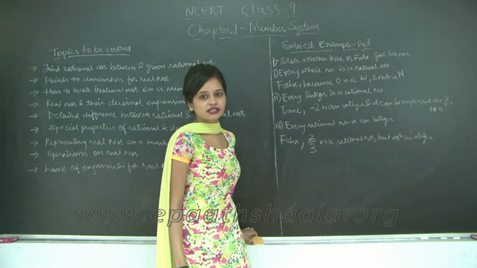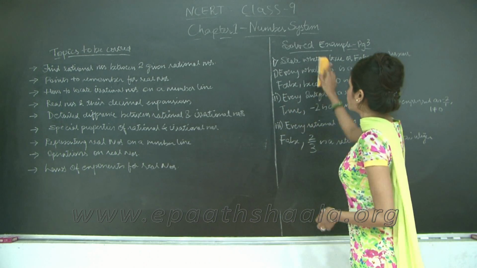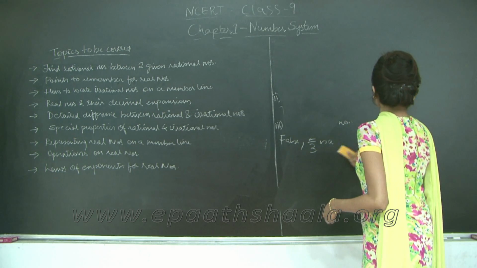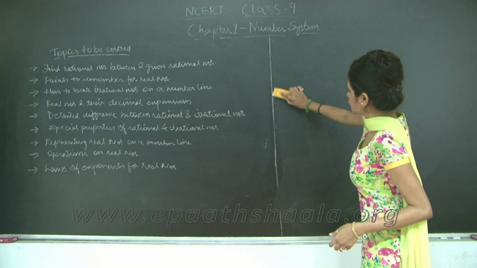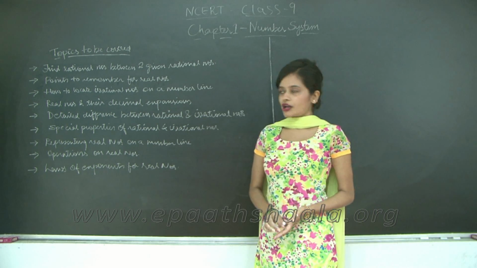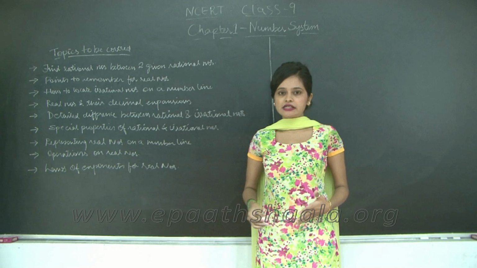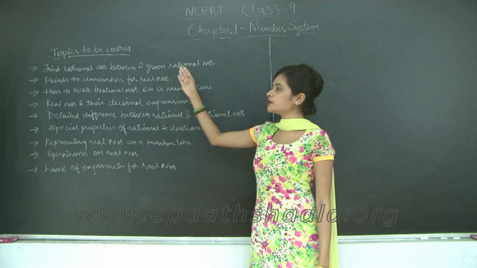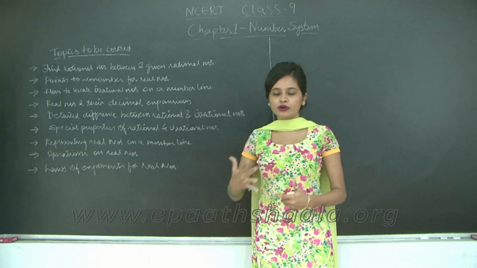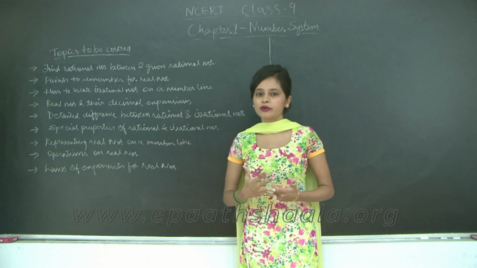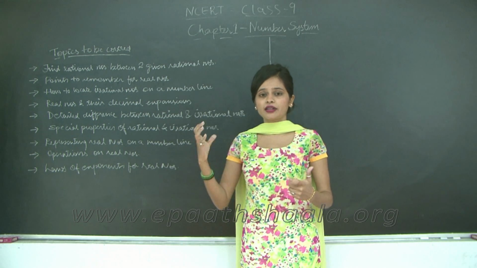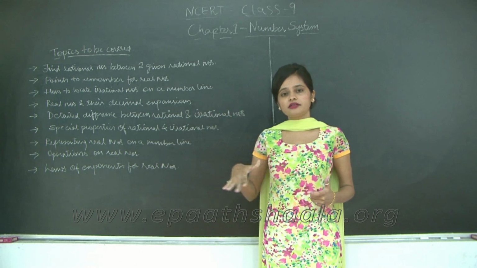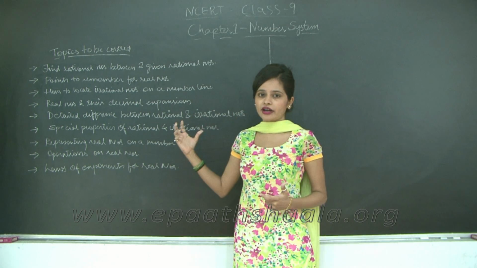Now, let us quickly proceed with the topics to be covered. Before that, I will just erase the board because we will be needing it. So, the topics that we will be covering in this chapter after the definition of the number system and the different numbers that we have are how to find rational numbers between two given rational numbers. Remember when we said that there are infinite number of rational numbers. So, there exists infinite number of rational numbers between two rational numbers and we will have to find a few rational numbers between two given rational numbers, right.